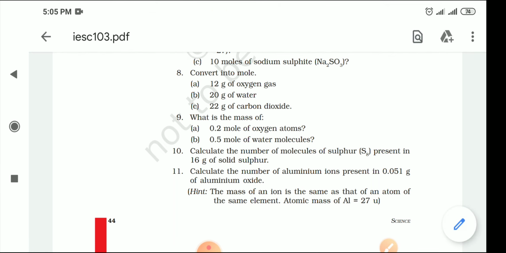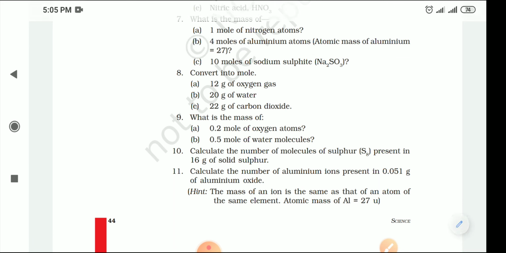Do it, and after that click a screenshot and send it to me, showing how you have solved all the questions. Question number 8 basically.